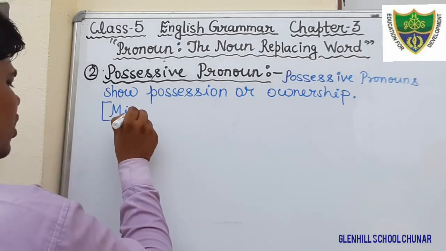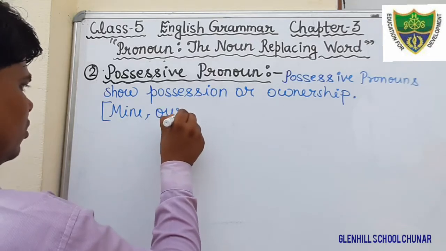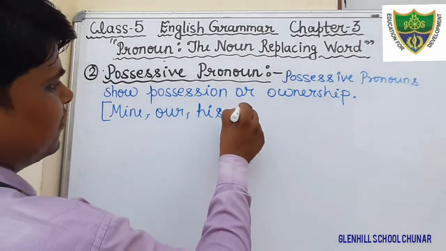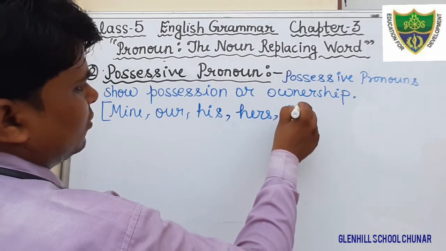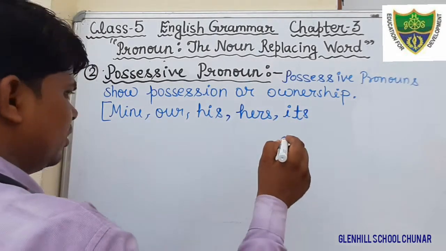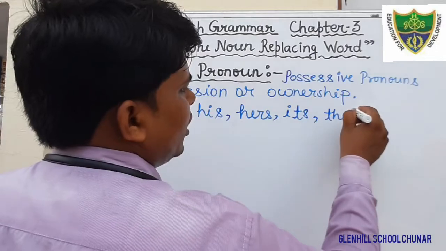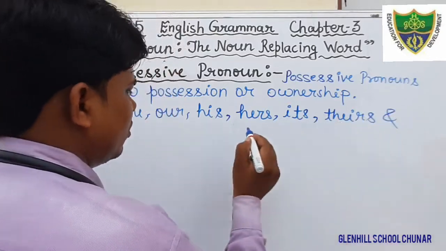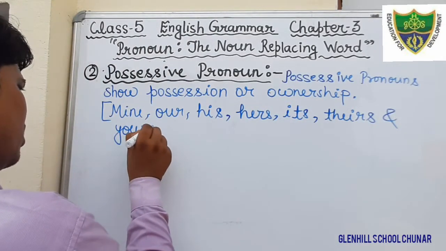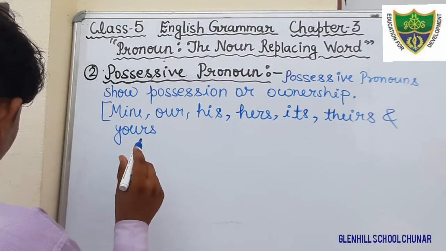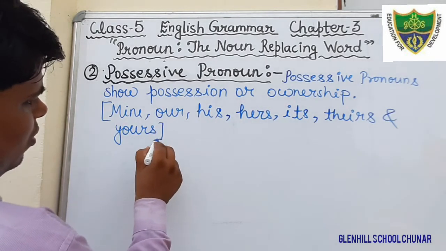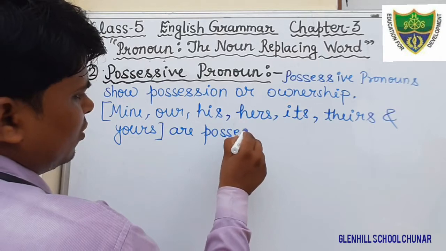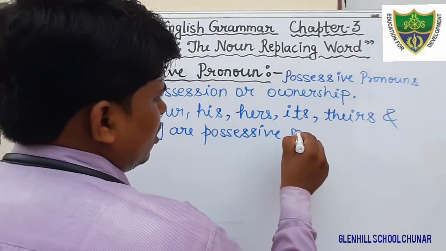Mine, our, his, hers, its, their, theirs, and yours are possessive pronouns.